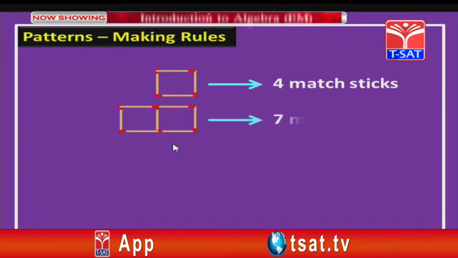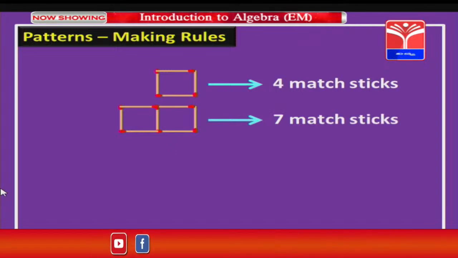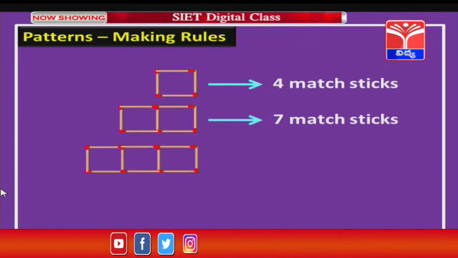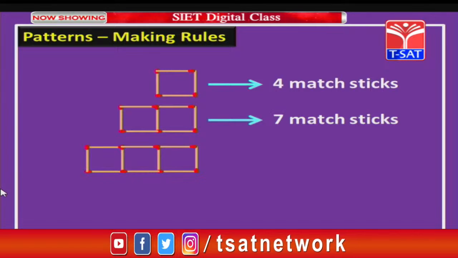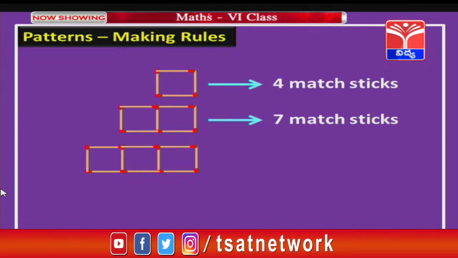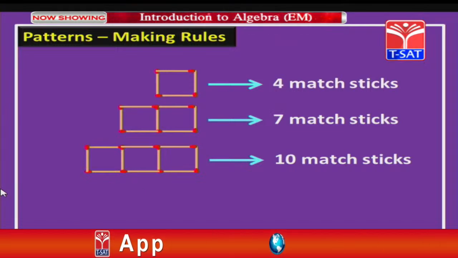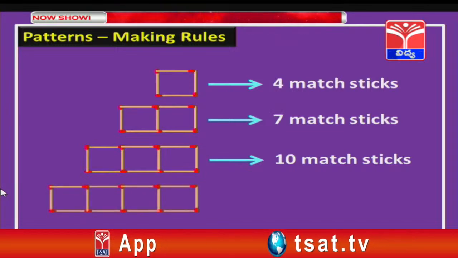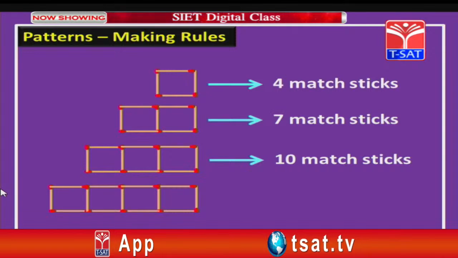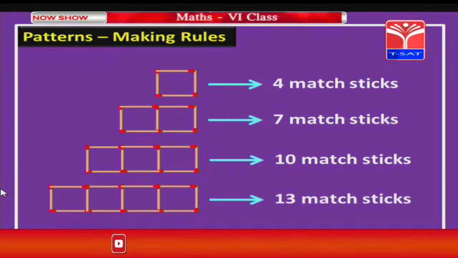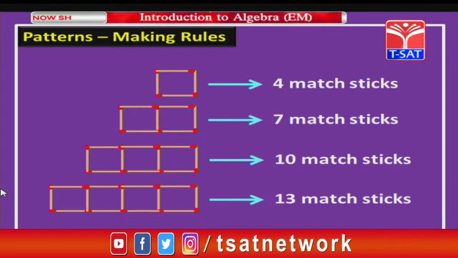So, you need 7 matchsticks. Similarly, if I have 3 squares arranged in this manner, then how many matchsticks are required, children? You are right, you require 10 matchsticks. Finally, let us take another pattern, that is with 4 squares. How many matchsticks, children? You are right once again, 13 matchsticks are required.